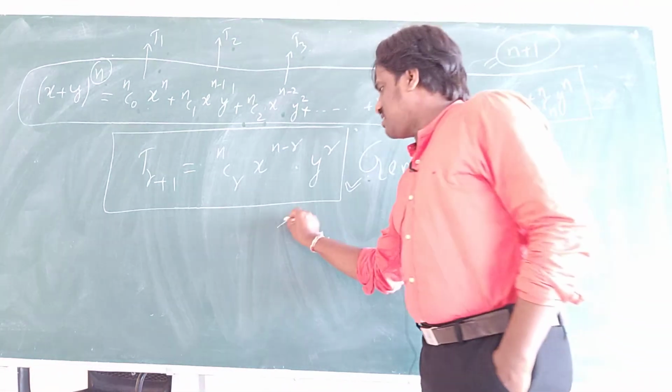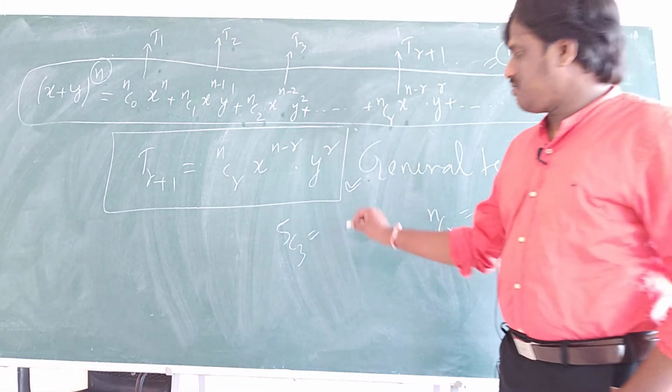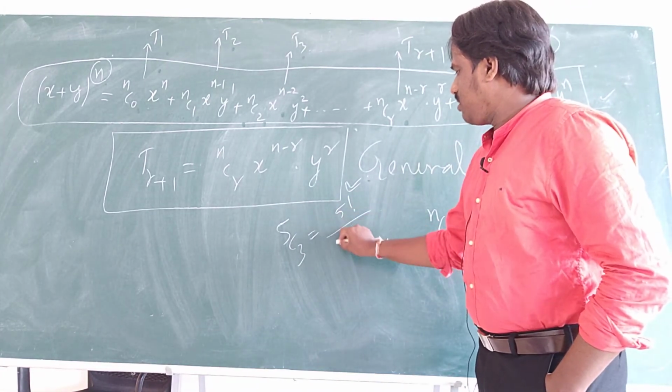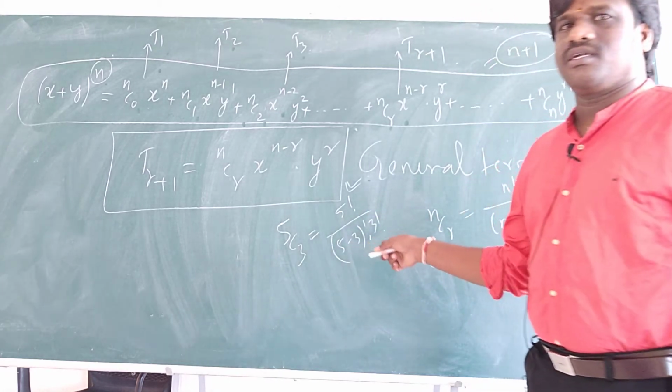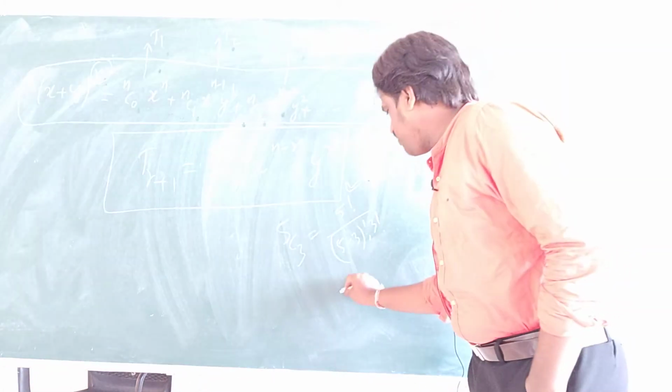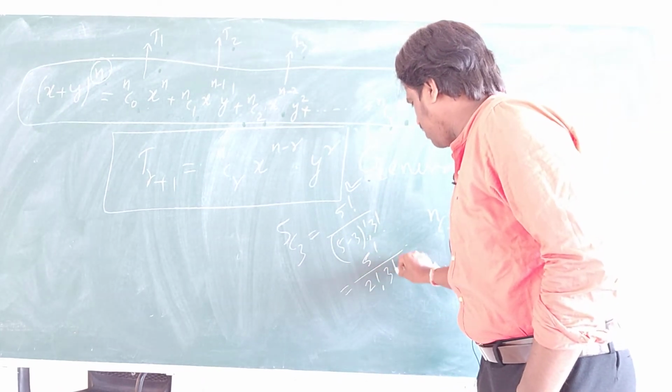Suppose if I want 5C3, what can I write? 5 factorial by 5 minus 3 factorial into 3 factorial, that is 5 factorial by 2 factorial into 3 factorial.